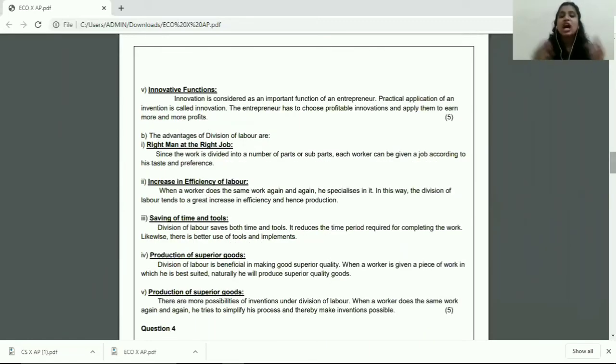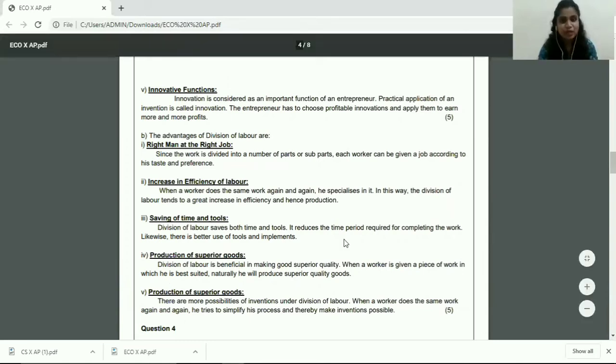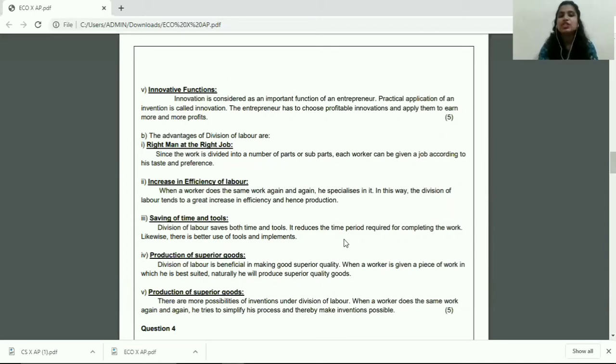Now, students, how will you start your answer? That's right. You will first state the statement: the advantages of division of labor are, and then write 5 advantages. That is, you will number your 5 advantages, create head points, and write the explanation to those head points. Since it's a 5-mark question, you will write 5 head points along with a suitable explanation for 5 marks.